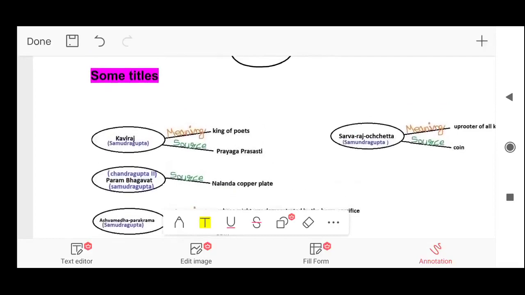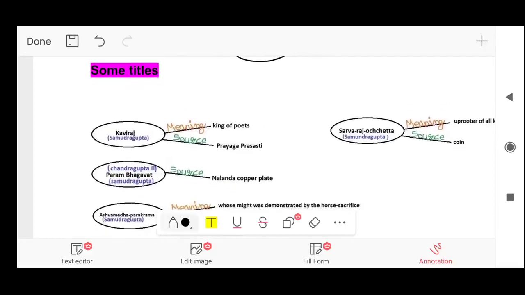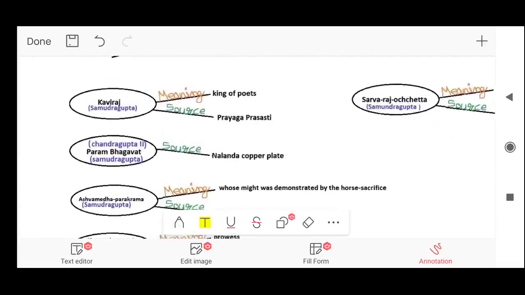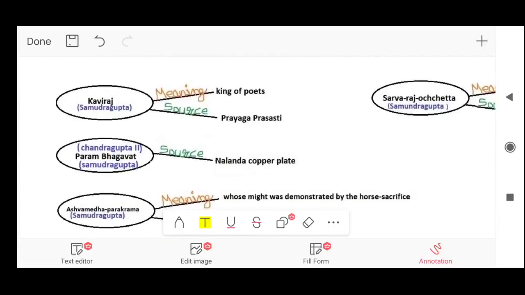Now we are going to read about some titles in the Gupta period. The first title was Kaviraj, and it was given to Samudragupta. Kaviraj means, friends, king of poets. Source, that means from where we got to know about this. It is mentioned in the Prayag Prashasti. We just now read that the Prayag Prashasti gives us the most detailed and authentic record of Samudragupta's reign, composed by his court poet Harisena.